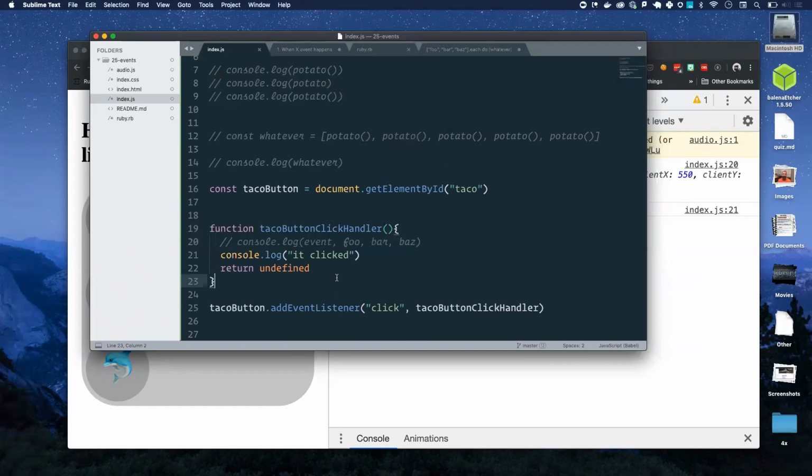Correct. Instead, we just pass it the variable, which is basically just like the text of it, and then event listener uses that text and calls it.